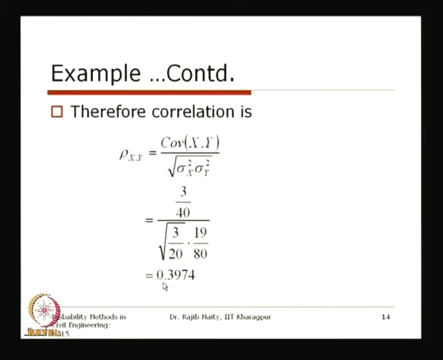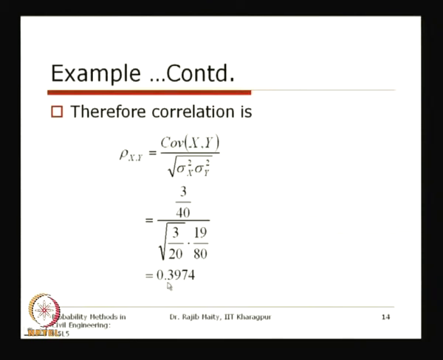Now, if we put these two in this equation of the correlation coefficient, then we get this. So, this will be the entire square root, because this root should go up to here. So, 3 by 20 multiplied by 19 by 80, take the whole square root of this, and in the numerator it is 3 by 40.